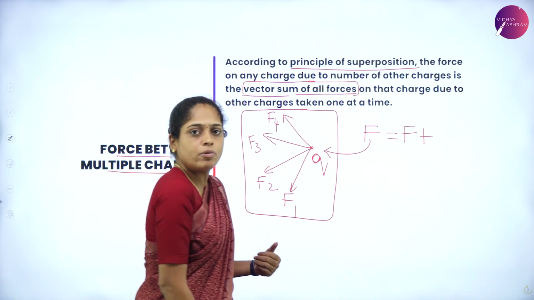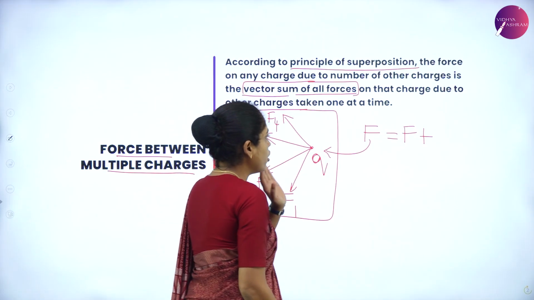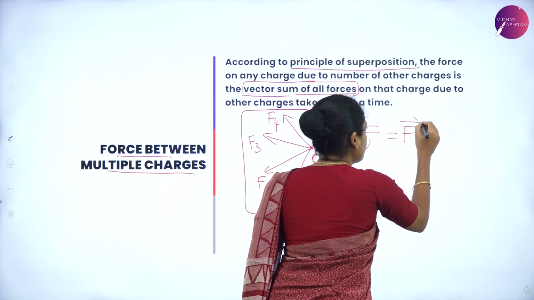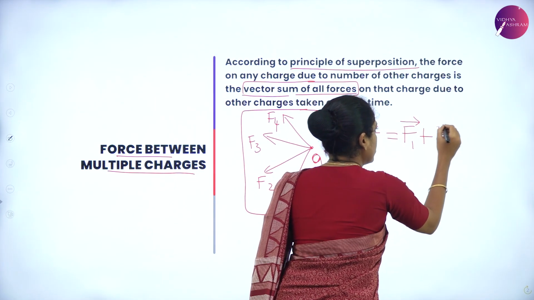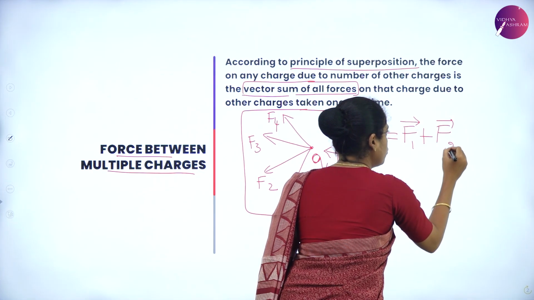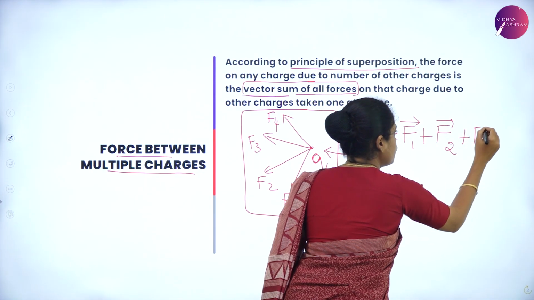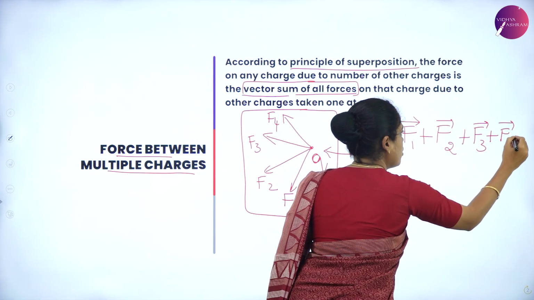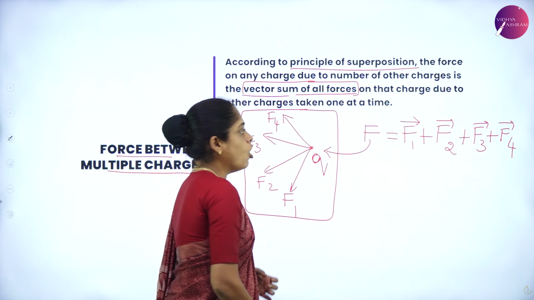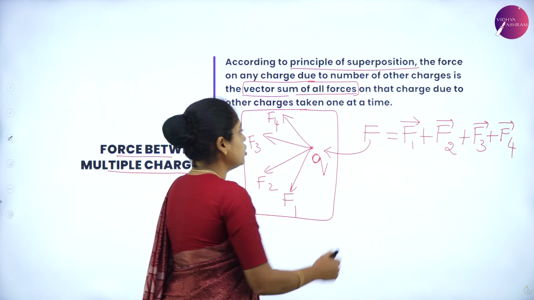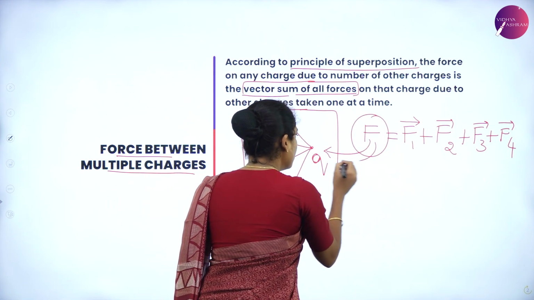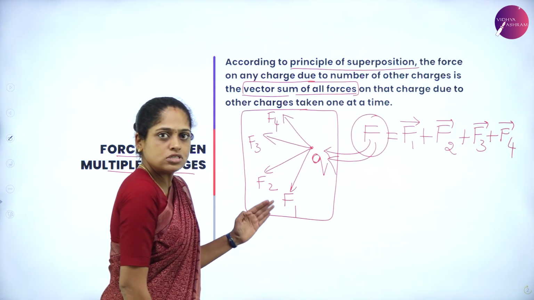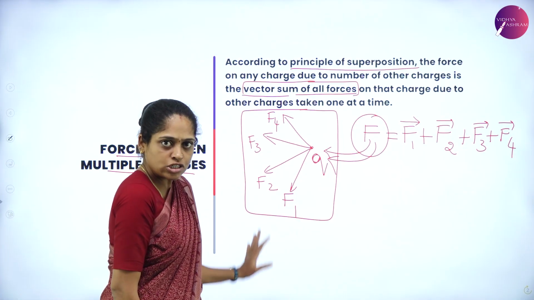That is the superposition principle. According to that, vector force F1, vector force F2, vector force F3 plus vector force F4 all should be added to get total force on the charge Q. So, this is the total force on the charge Q.